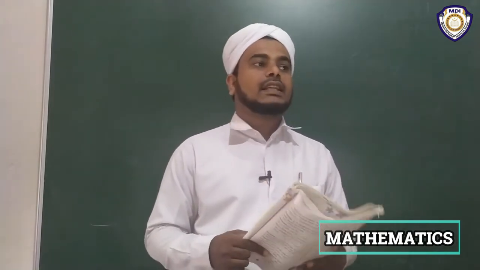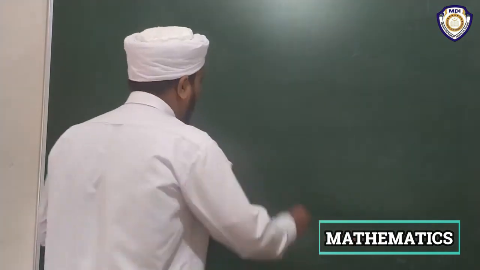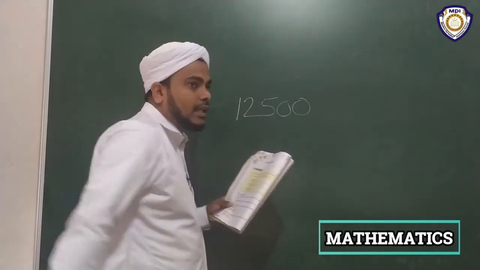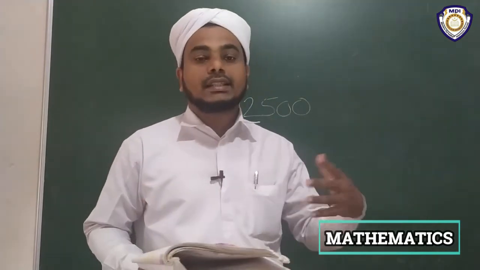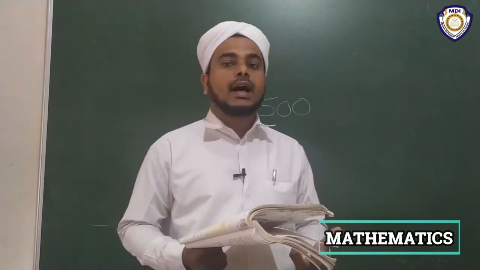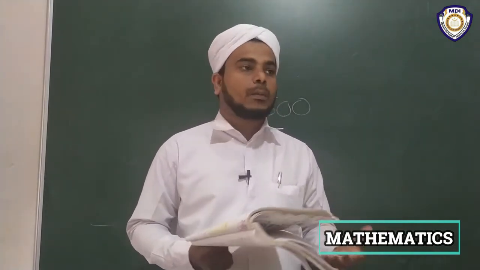Which is the correct answer? Just think you are Anup and you bought a music system for 12,500. Then my question: he sold it for 10,000. Is it loss or profit?